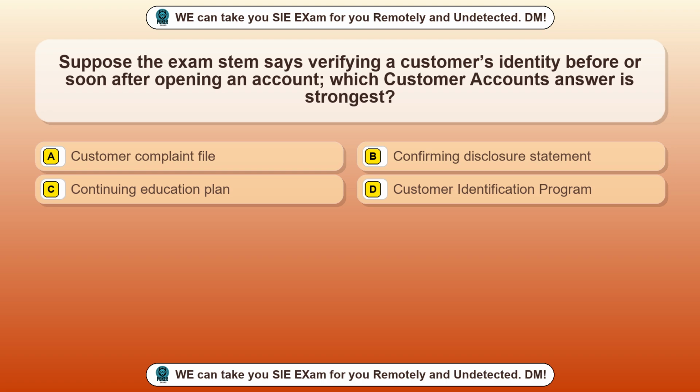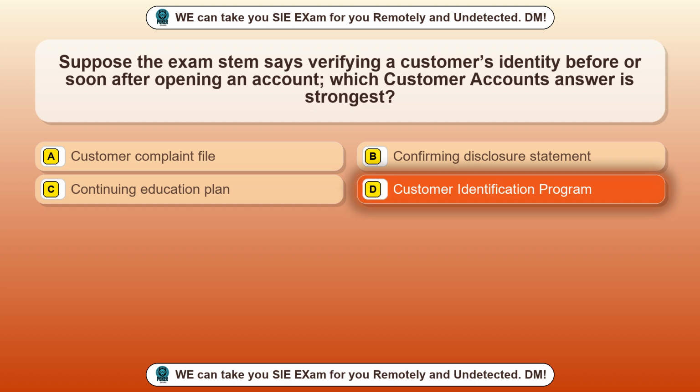Question 45. Suppose the exam stem says verifying a customer's identity before or soon after opening an account, which customer accounts answer is strongest? Option A, customer complaint file. Option B, confirming disclosure statement. Option C, continuing education plan. Option D, customer identification program.